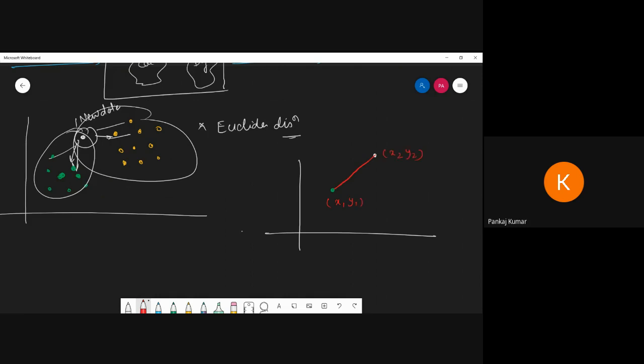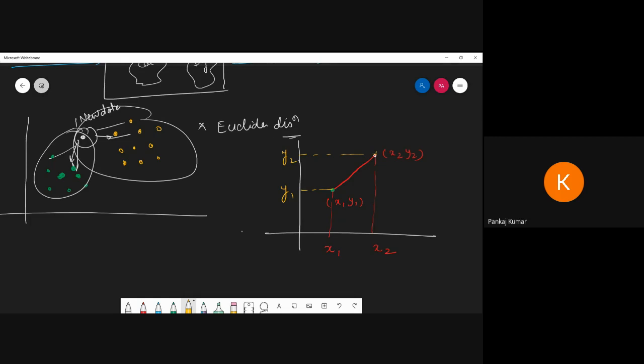This point is matching with here, so this is x1, this is x2, this one is y1, and this one is y2. These things are very simple.